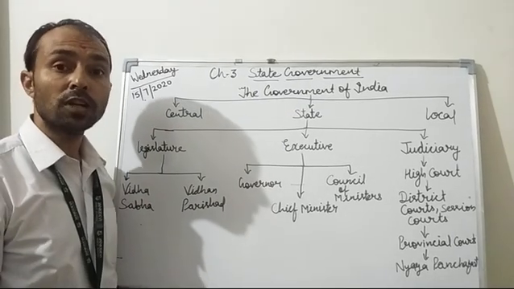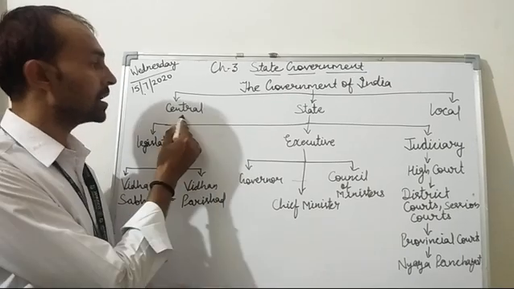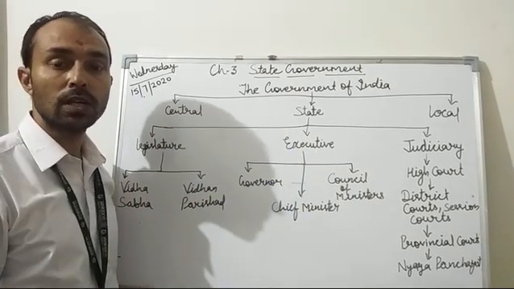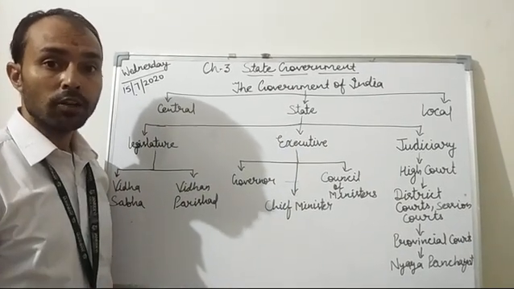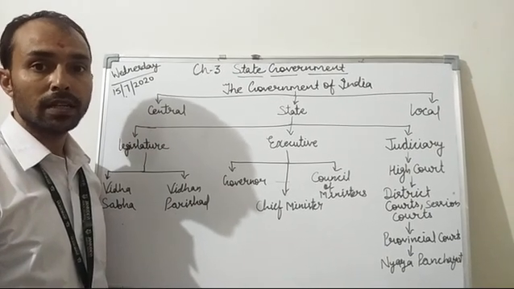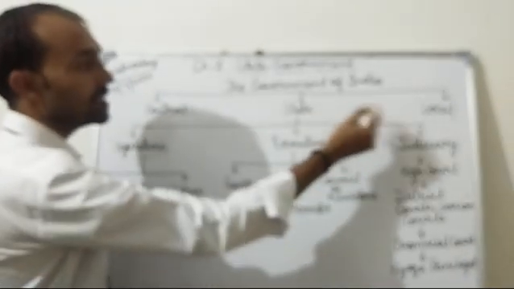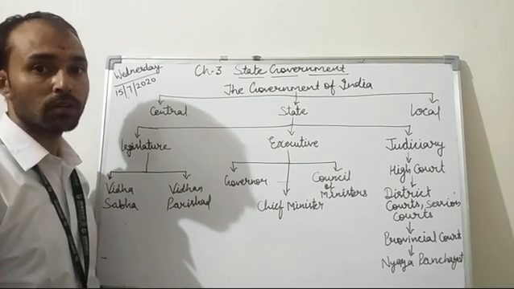Students, since you all know that the government of India functions at three levels, these are the central level, the state level and the local level. In your previous grade, you learnt about the local government, that is Panchayati Raj. So now let's learn about the state government. The state government functions more or less like the central government, but its functioning differs from that of a local government. There is a difference between the working of the state and local government.